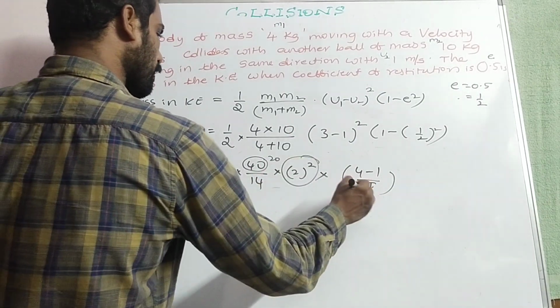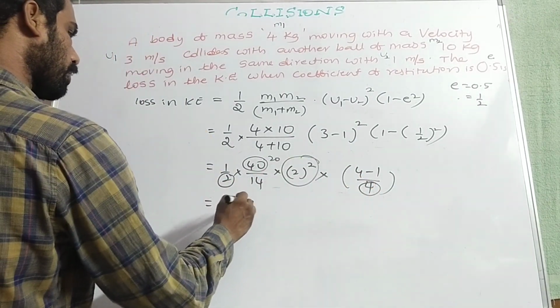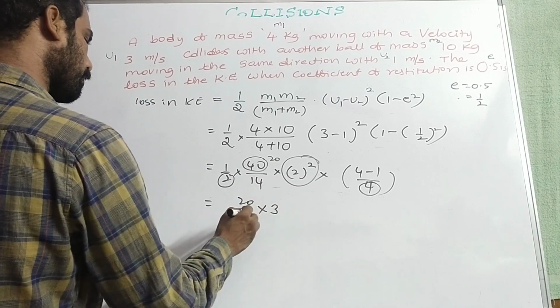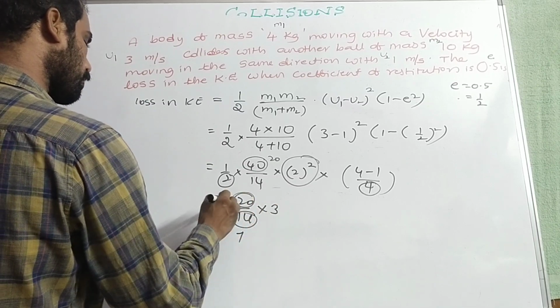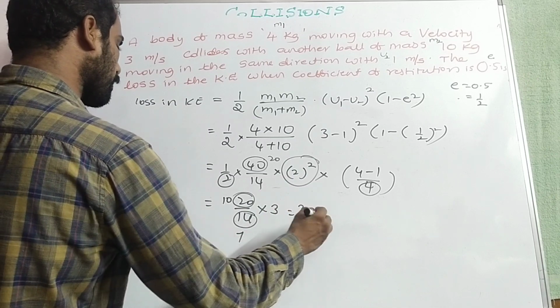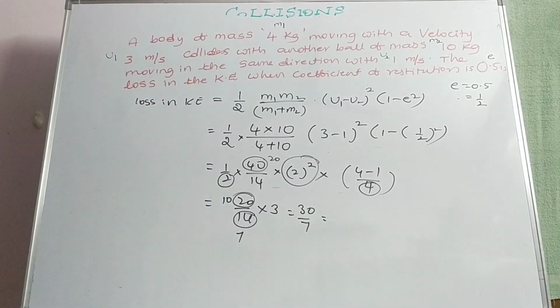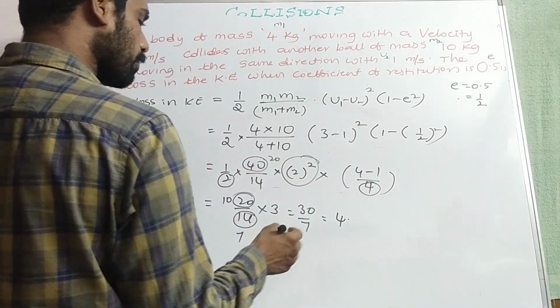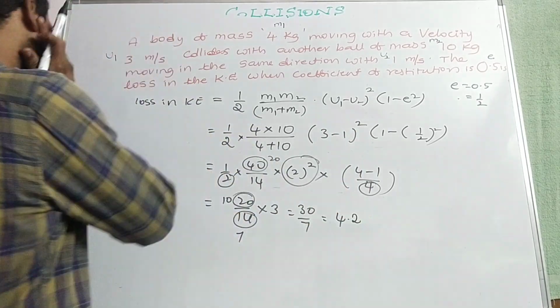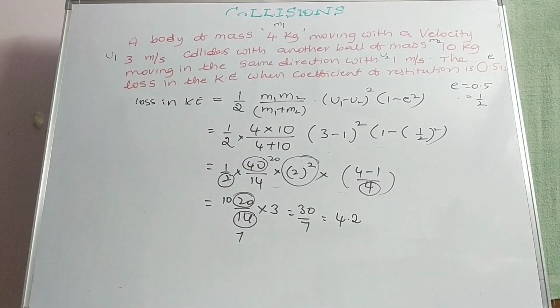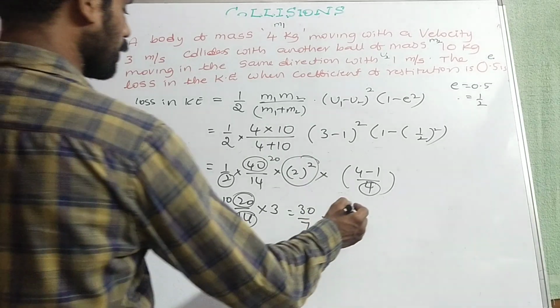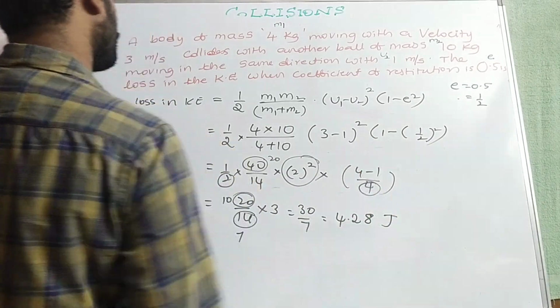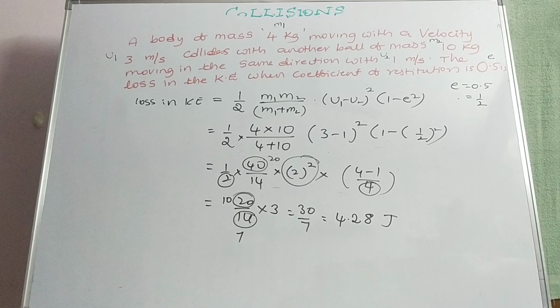This 4 and 4 gets cancelled. 20 by 14 into 3. 2 7s, 2 10s. 30 by 7. 7 4s 28, 7 2s 14. 4.28 approximately. Okay. 4.28 joules will be the answer.